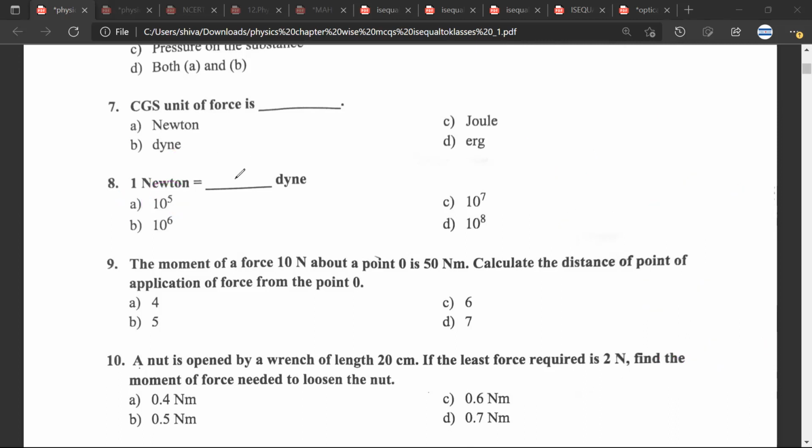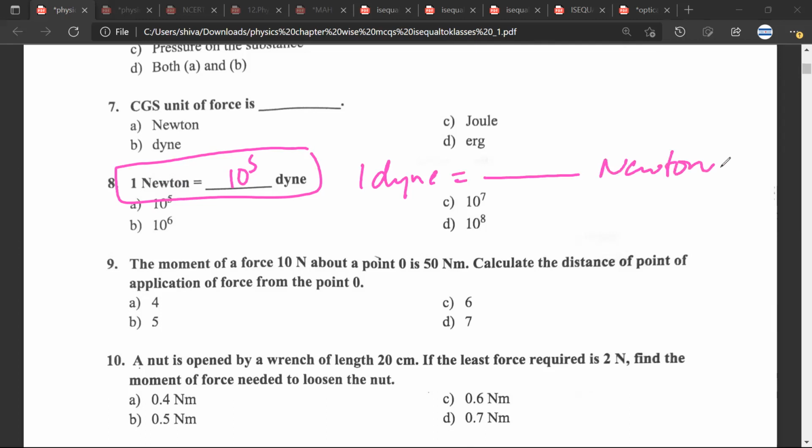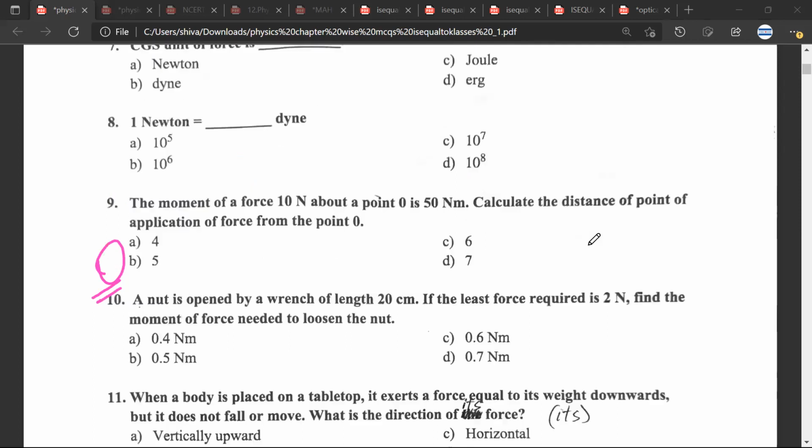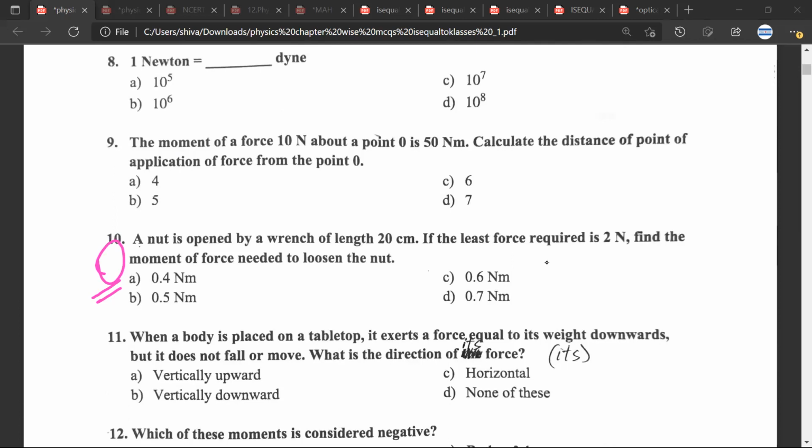Just take care that usually this is not the kind of question they'll be asking you. Usually they ask a question like 1 Dyne is equal to how many Newtons. What would be the answer, Mr. CB? 10 raised to the power minus 5. Question 9. So this would be 10 into 50. Oh, sorry. 50 upon 10, which would be 5.